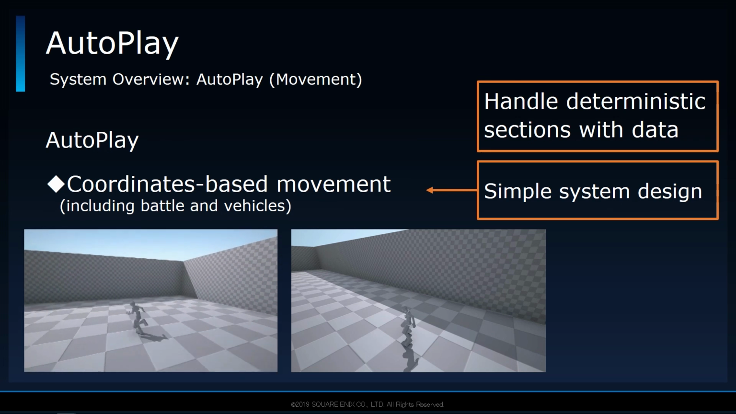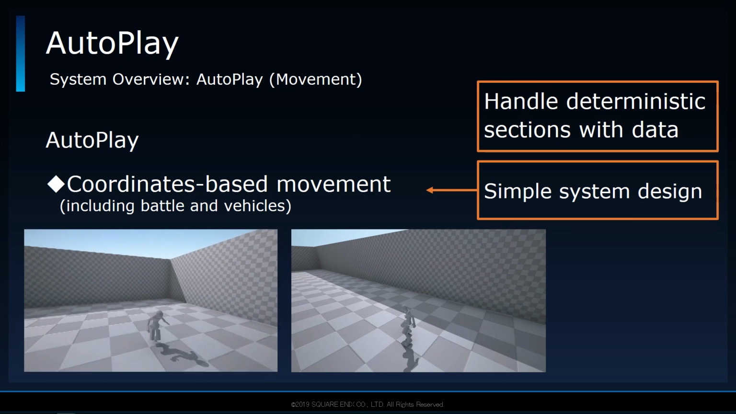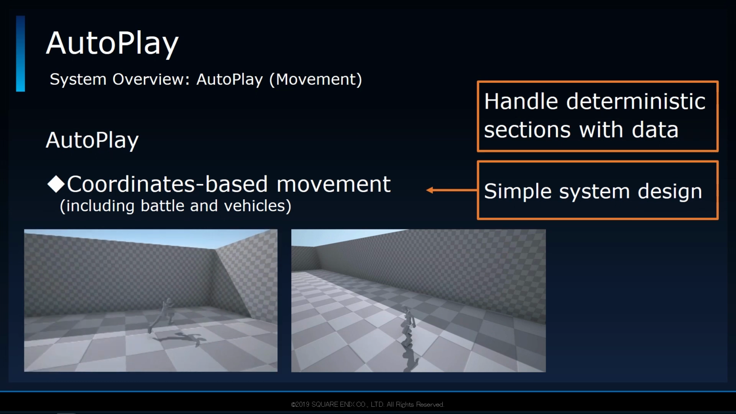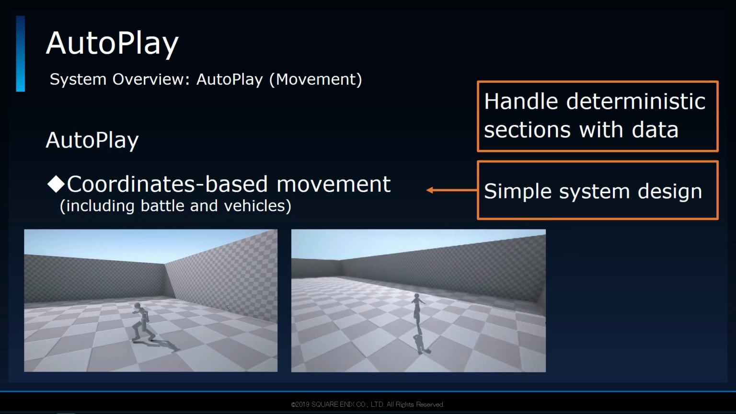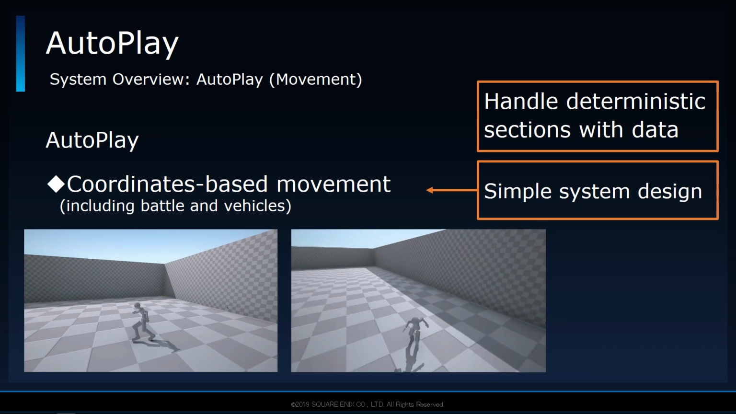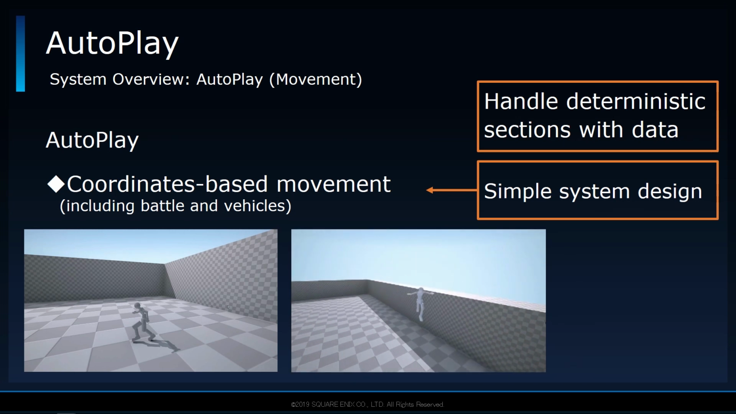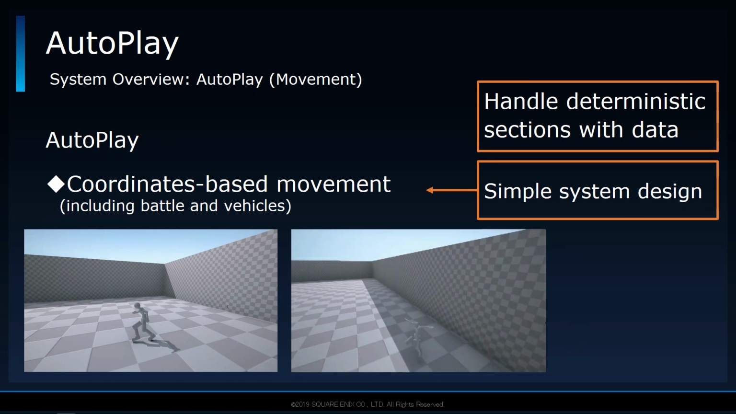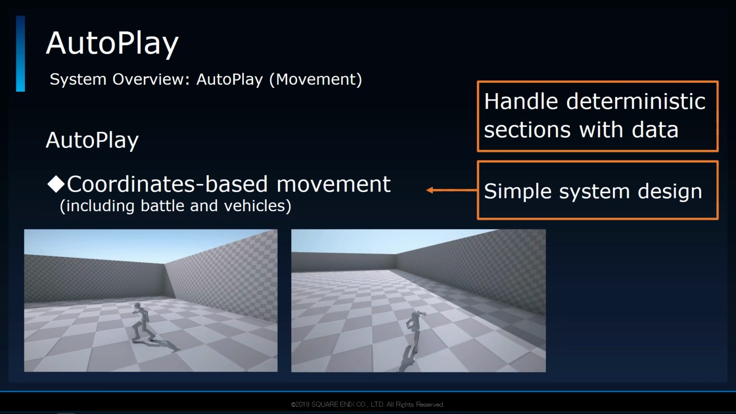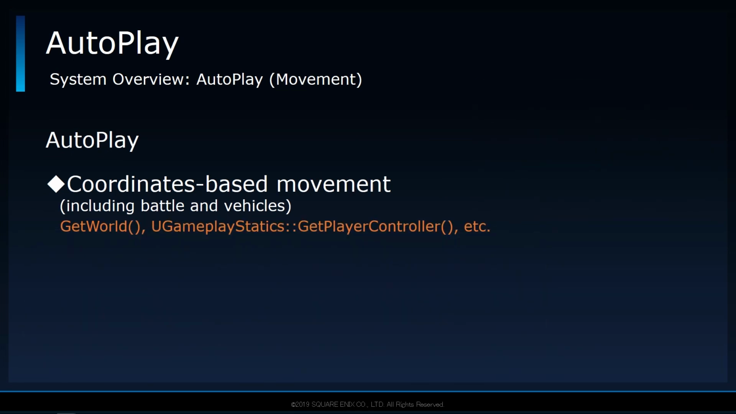As you can see, it is simply moving the player in a straight line in between coordinates. And while moving between points, the system performs other inputs at specific timings. Regarding the implementation for carrying out input, it is done through the player controller to make it as close to the code path of actual user input.